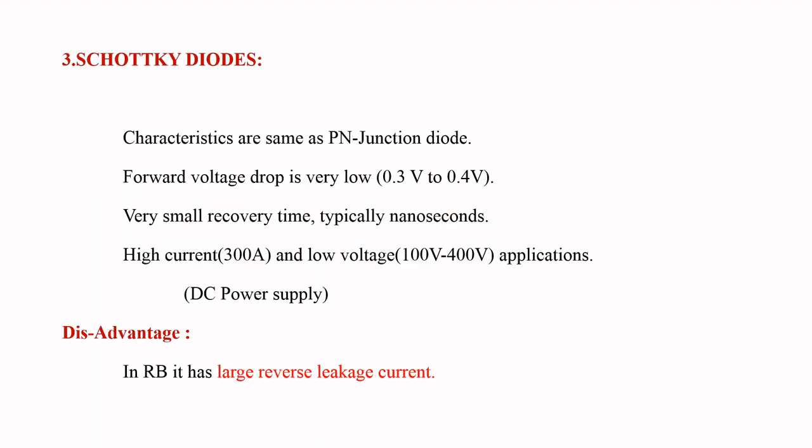Coming to the third type of diode, the Schottky diode. The Schottky diode is the same as the PN junction diode, but the only difference is that the PN junction diode has a forward voltage drop of 0.6 volts to 1 volt. But the Schottky diode has a very small forward voltage drop, from 0.3 volts to 0.4 volts. That is the major advantage of using the Schottky diode. The reverse recovery time of the Schottky diode is also very small, typically in nanoseconds.